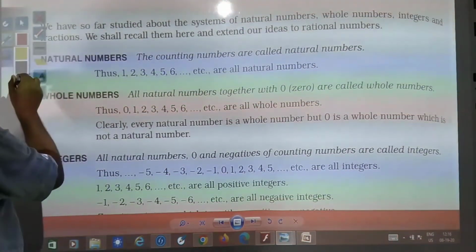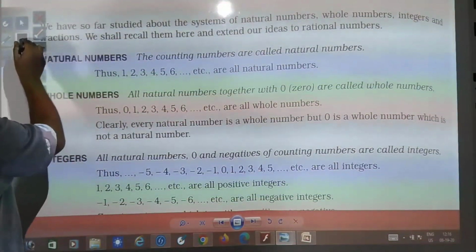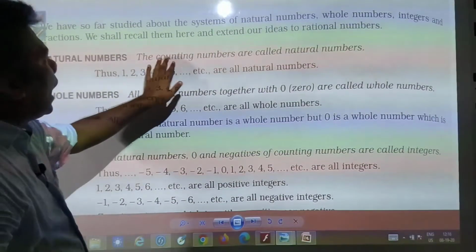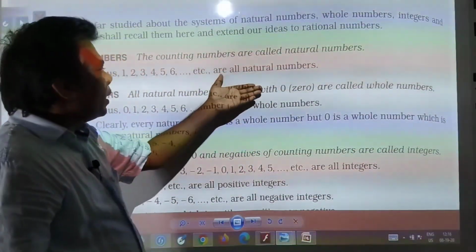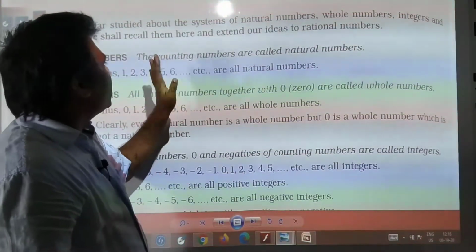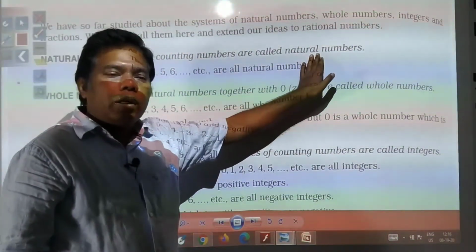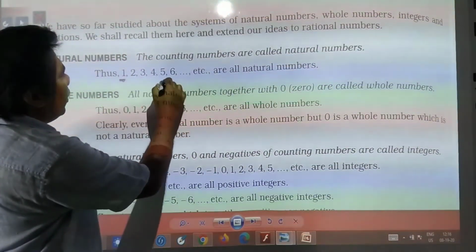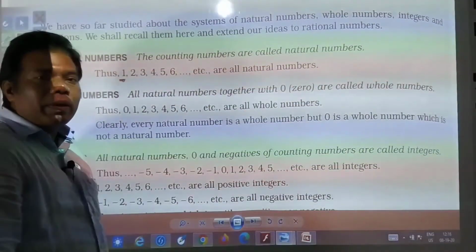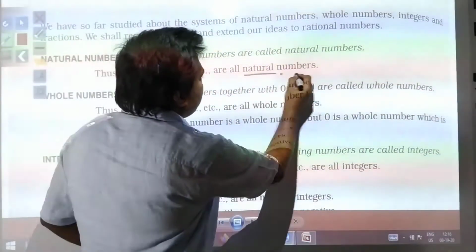Here you see, what is a natural number, if you remember. The counting numbers are called natural numbers. I hope you remember in the first chapter itself we have studied this, and even in previous classes you have studied. Counting will start with 1. So 1, 2, 3, 4, 5, 6 up to infinity. These all are called natural numbers. This you need to remember.